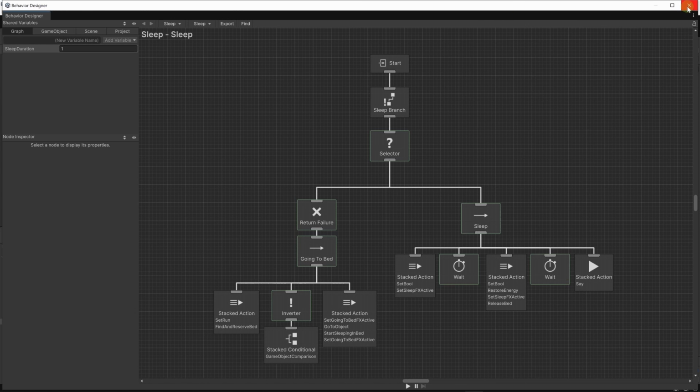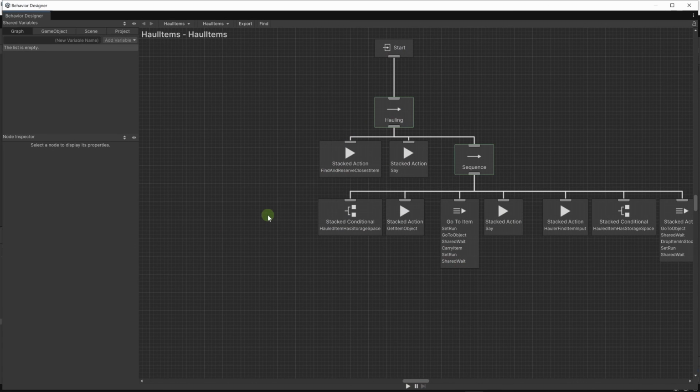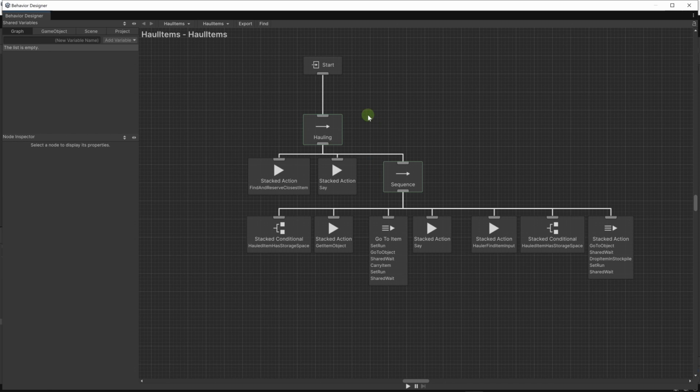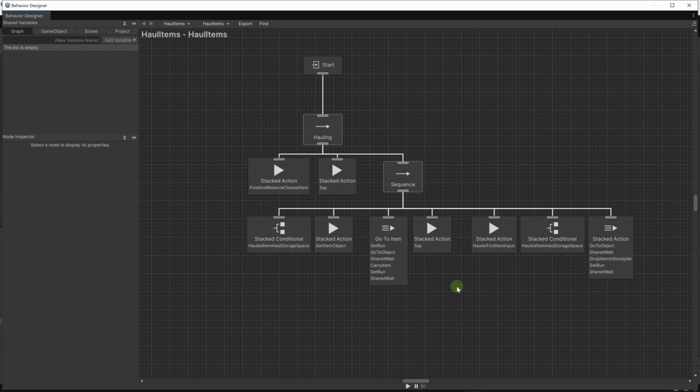Okay, now let's close this subtree and let's go to whole items subtree, and let's look at the subtree. If we add a whole in branch decorator here, we have find and reserve closest item. So perhaps we have reserved an item, but halfway through we get interrupted, so we need to unreserve the item. We are carrying an item at some point. Indeed, we need to drop any item we carry as soon as we go out of this branch. So basically two things that we need to do.